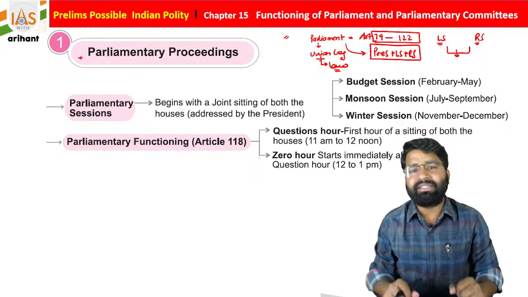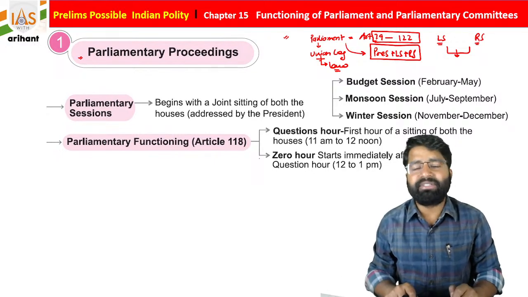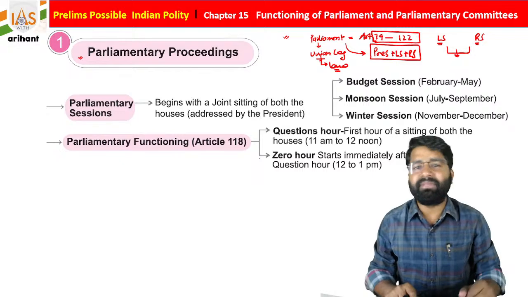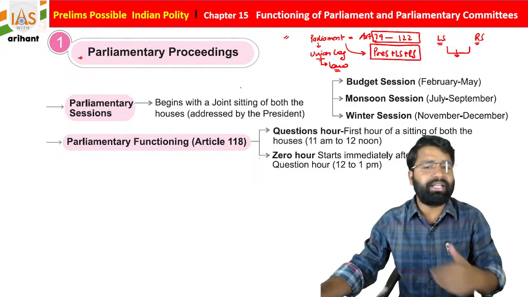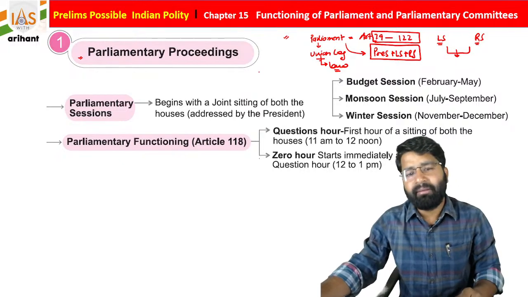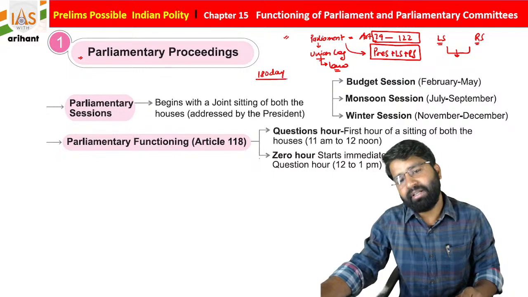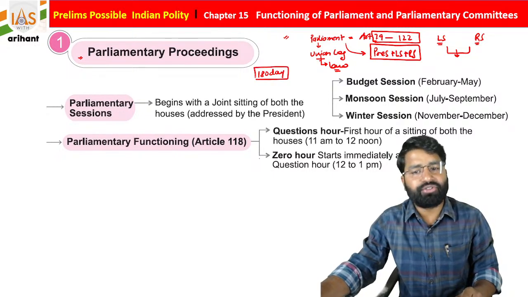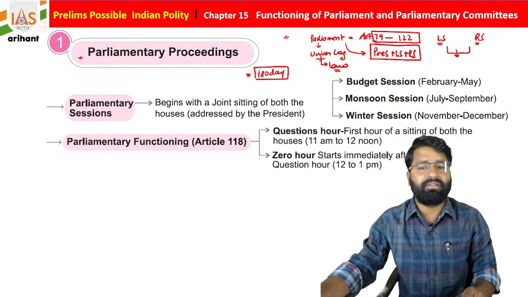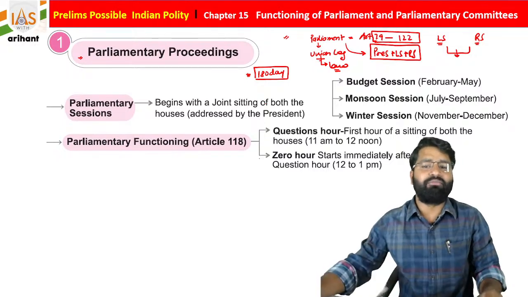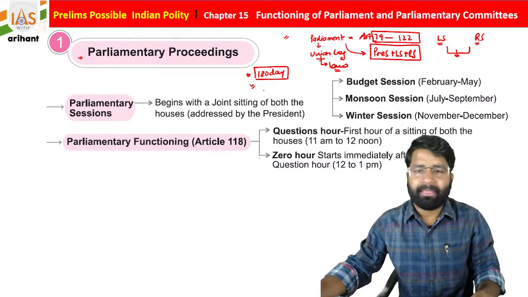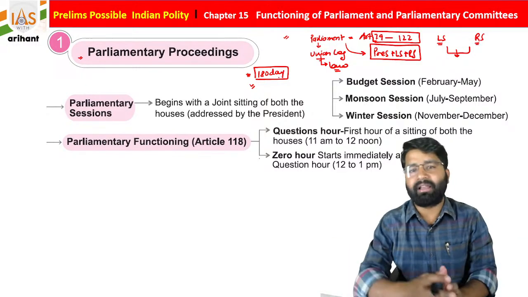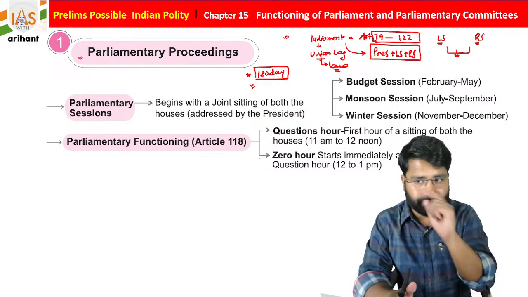To conduct business, parliament majorly meets 3 times, but it is not written in the constitution; they can meet any number of times. But there is a very important line written in the constitution: they must not create a gap of more than 180 days. So it is compulsory that within 6 months both houses, basically parliament, meet together and hold a session.